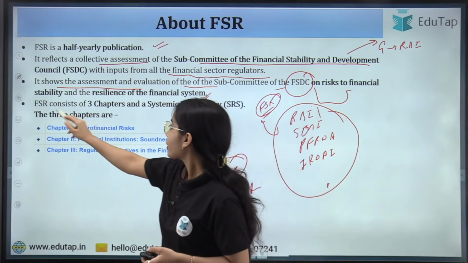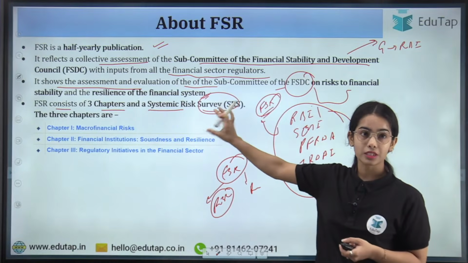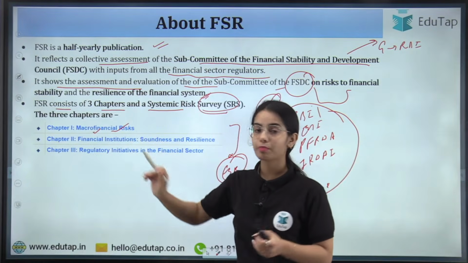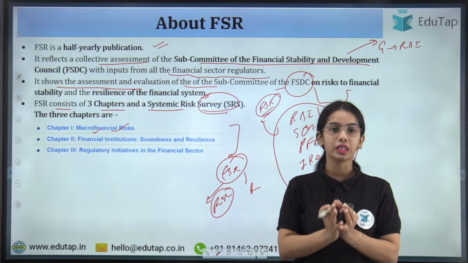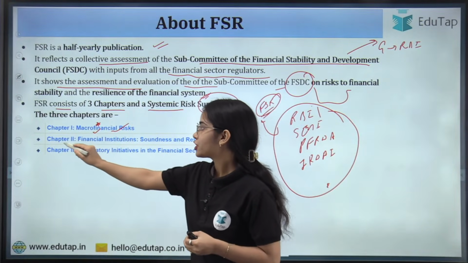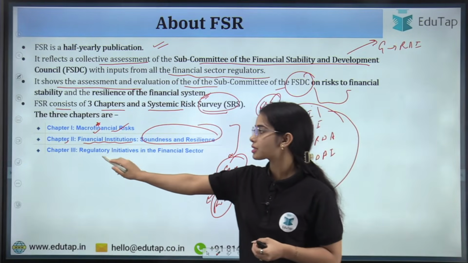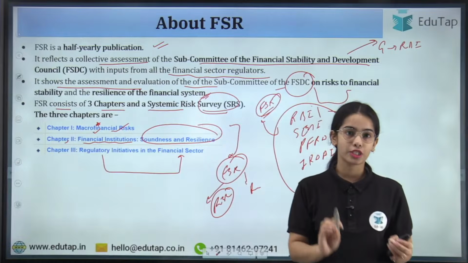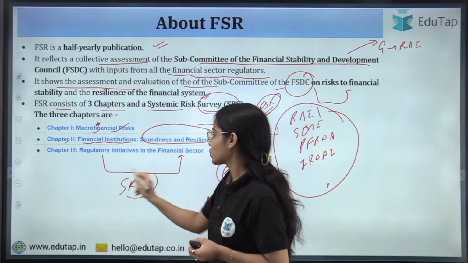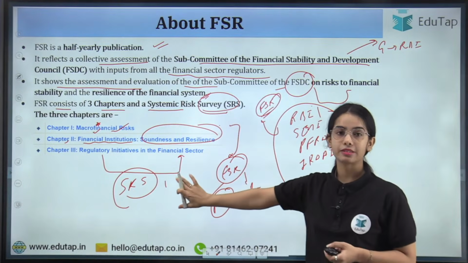Okay. Now, the FSR consists of 3 chapters and a systemic risk survey. The first chapter is about macro financial risk. Macro means regarding the whole of the economic system. Chapter 2 discusses the financial institution soundness and resilience. Chapter 3 discusses the regulatory initiatives in the financial sector. And with these 3 chapters, a systemic risk survey is also released. All of this we are going to discuss in today's session.